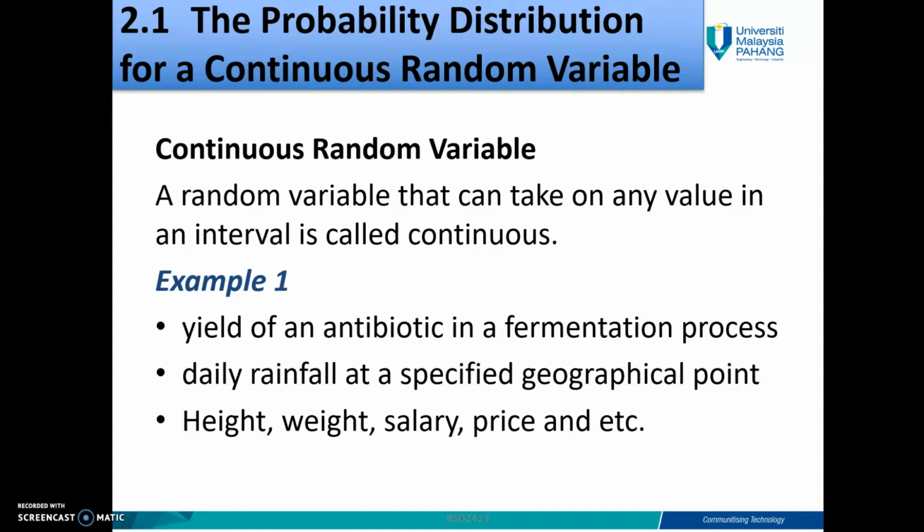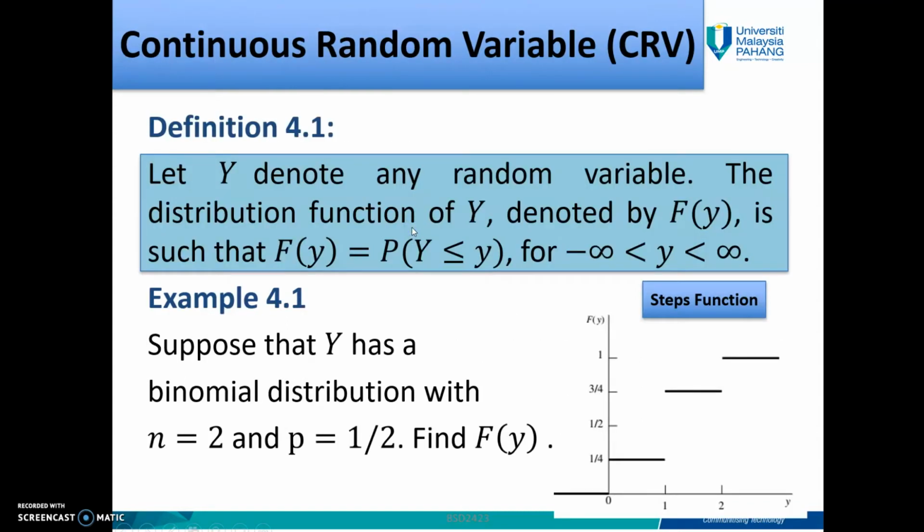So you can differentiate between discrete random variable and continuous random variable. Basically, in a continuous random variable, you can take decimal point values. That's why it's continuous. For example, my height is 1.53 meter. Okay, so it can be 1.53467 meter, for example. So you can see there are many decimal places. So that is a continuous random variable.